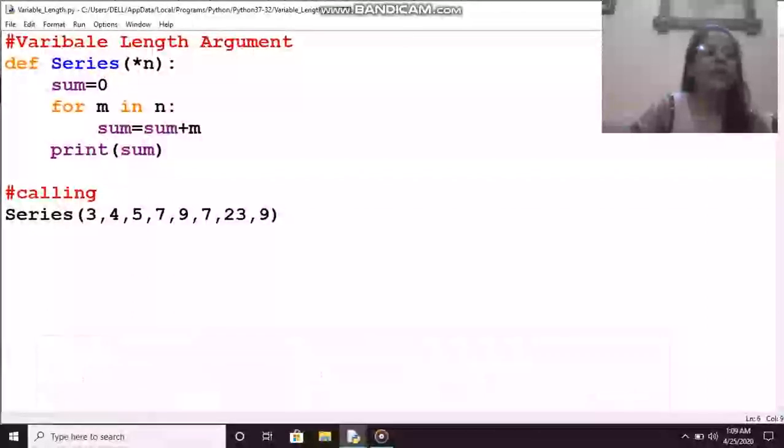So it is fine. In this case, n is receiving multiple values, and n's type is tuple. You can see the type of n by using the function type. What is the type of n? That is tuple type, meaning it can take multiple values. So this way you can create more examples.